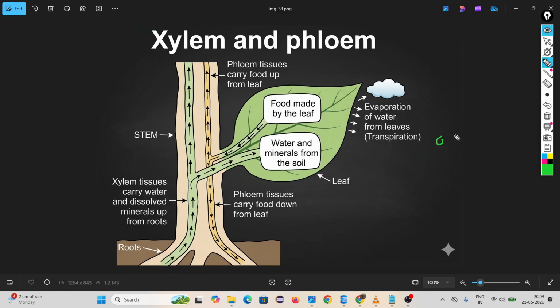Look, due to osmosis, water is coming from outside to the root hair. From root hair to near xylem by root pressure. Then what is happening? Look.